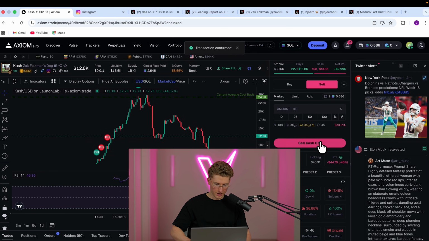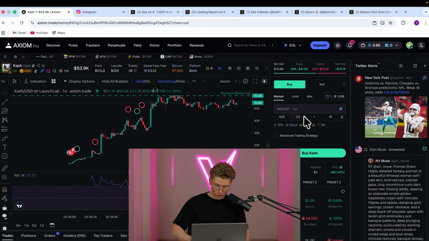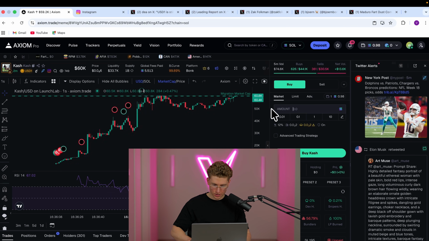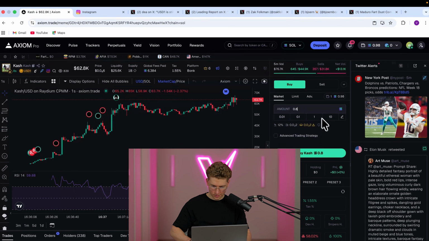This is a very bad play. We're down 0.6 sol in total, and I bought the wrong dog. I bought the wrong one. And the dog's name is literally Cash. When is it going to migrate now? I'm not going to buy it now because never buy a coin when it's about to migrate. And now I'll invest 0.8 sol.